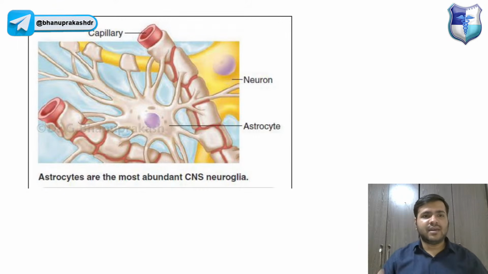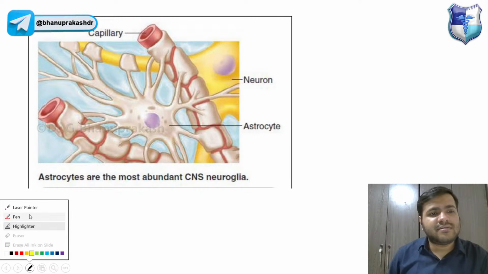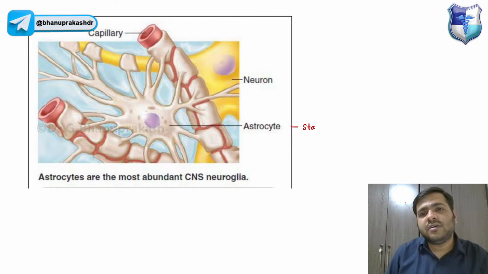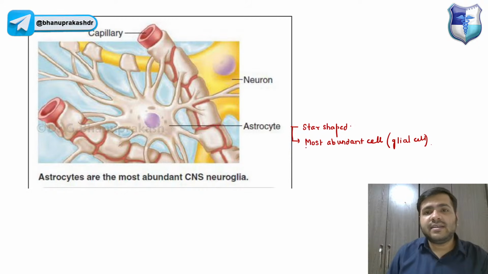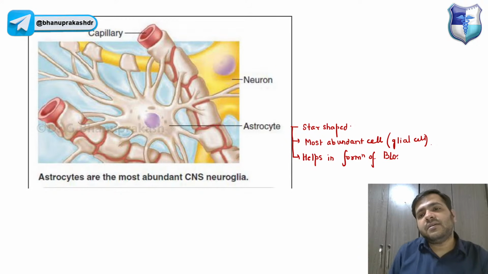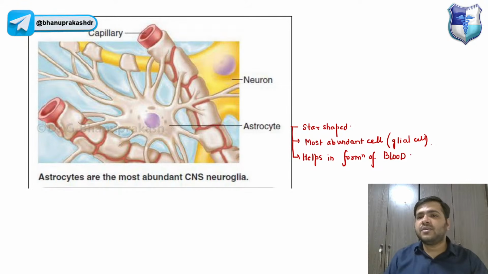Now, the very first one, the astrocytes, guys. You can see over here that this cell is basically star shaped. Before the function, it is the most abundant cell, remember, guys, the most abundant glial cell. An important function which you have to remember is that it helps in the formation of the blood brain barrier.